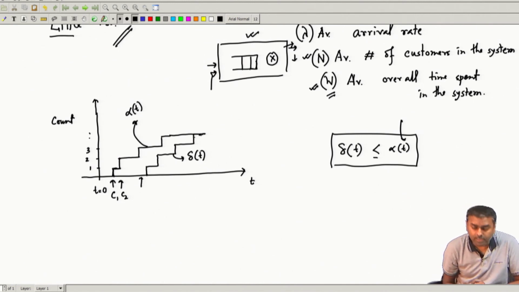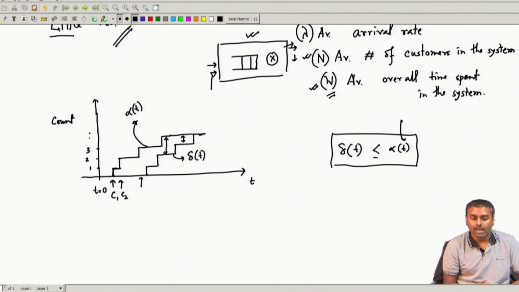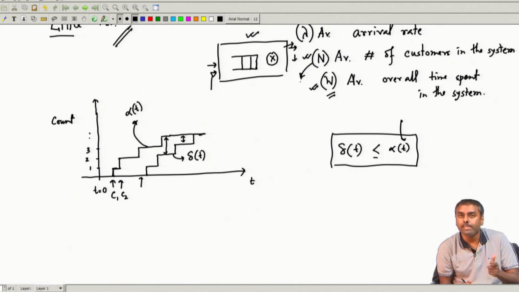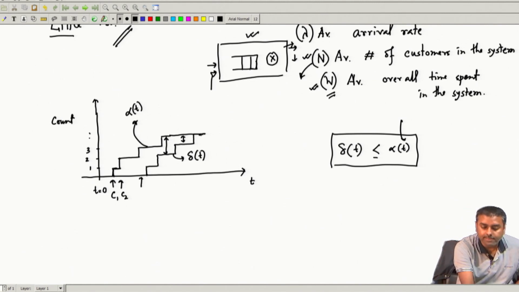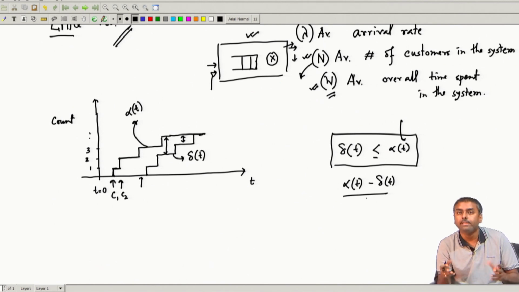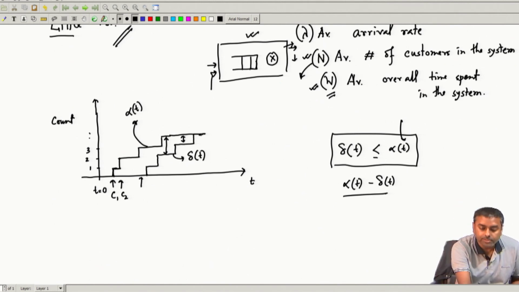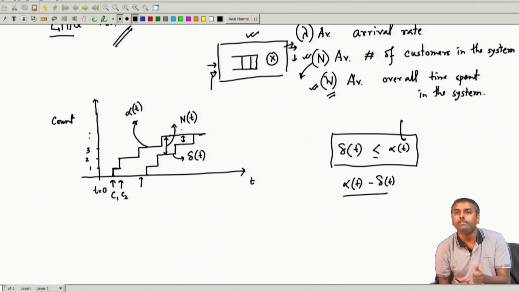Okay. Now, some more observations over here. What is the height of this one? It exactly tells how many are there in the system, that is, how n evolves over time. Can you see this? Because at this instant this difference is equal to alpha t minus delta t. As many have arrived minus as many have departed, the rest will be there in the system. So, I can call that n t, how many are there in the system over time. Every time instant it will give the count, good.